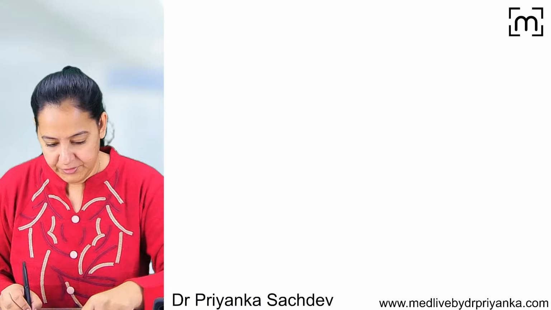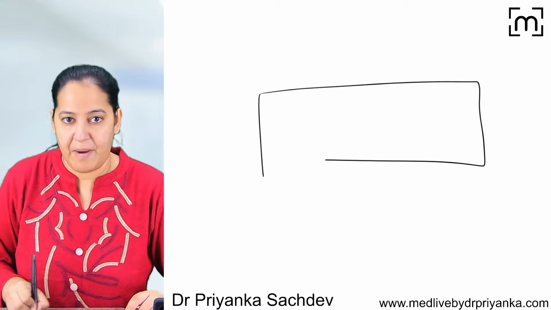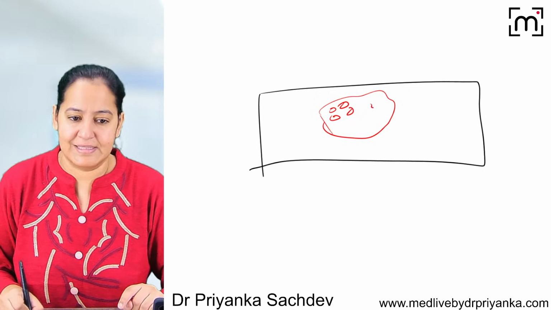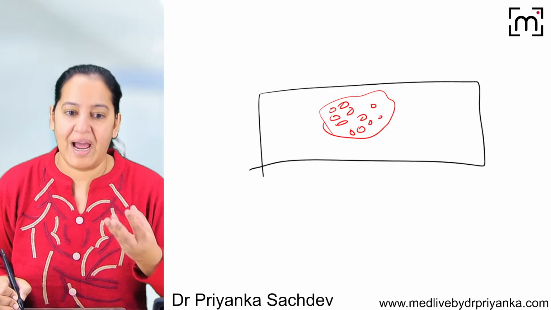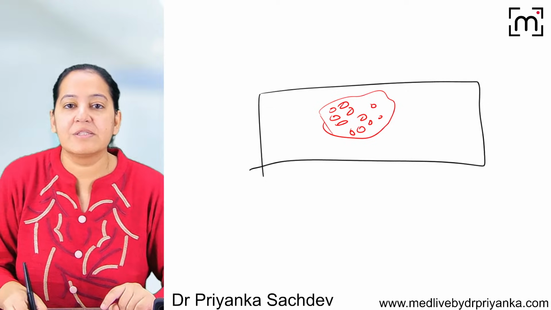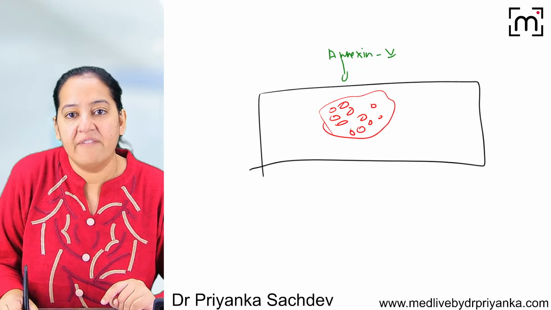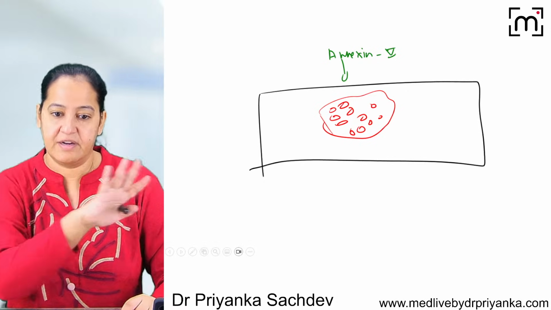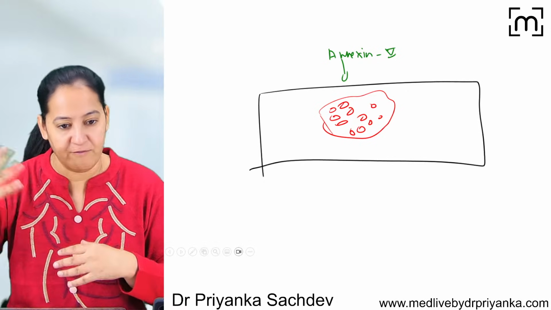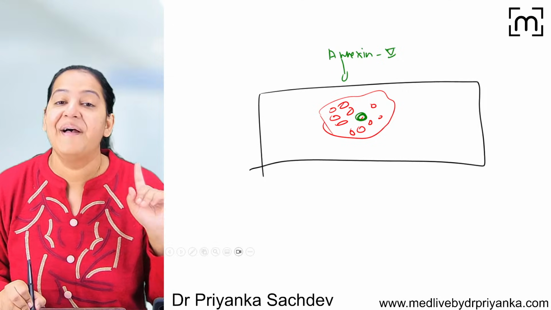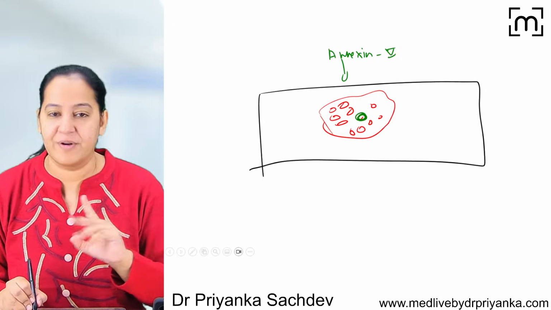Annexin 5. Now, I told you this is a slide on which there is a biopsy or a tissue, and it has many cells, thousands of cells, on it. So I want to highlight the apoptotic cell. There is a marker known as Annexin 5, and it's available commercially. I will spread Annexin 5 over it completely, leave it for a few minutes, and then wash it. Annexin 5 will highlight only the apoptotic cell, not other cells.